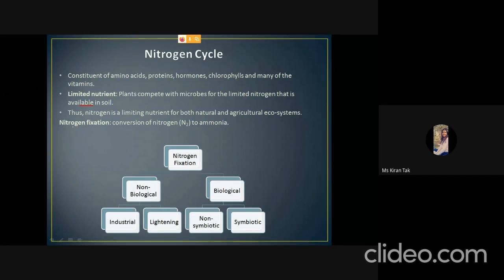So there is a process known as nitrogen fixation, in which there is a conversion of nitrogen to ammonia. Nitrogen fixation can be of two types, that is non-biological fixation and biological fixation. In non-biological fixation, one is industrial fixation, and another is using lightning. And biological fixation can be non-symbiotic or symbiotic.